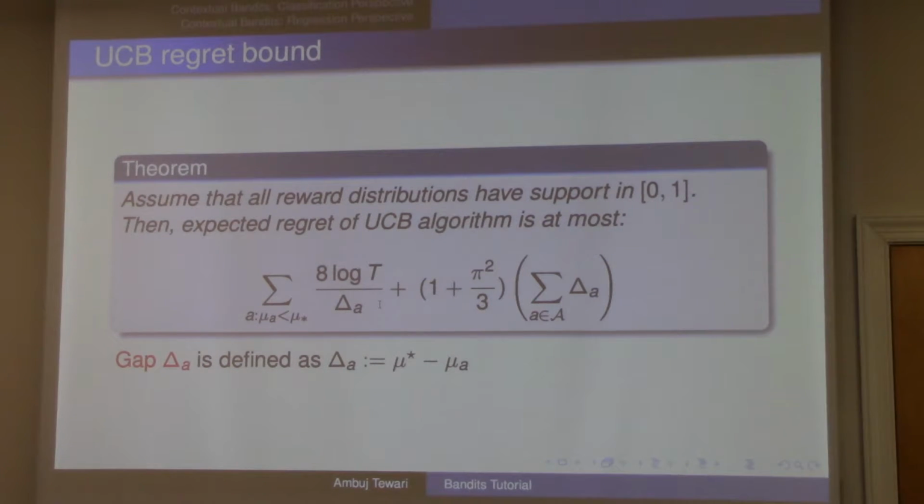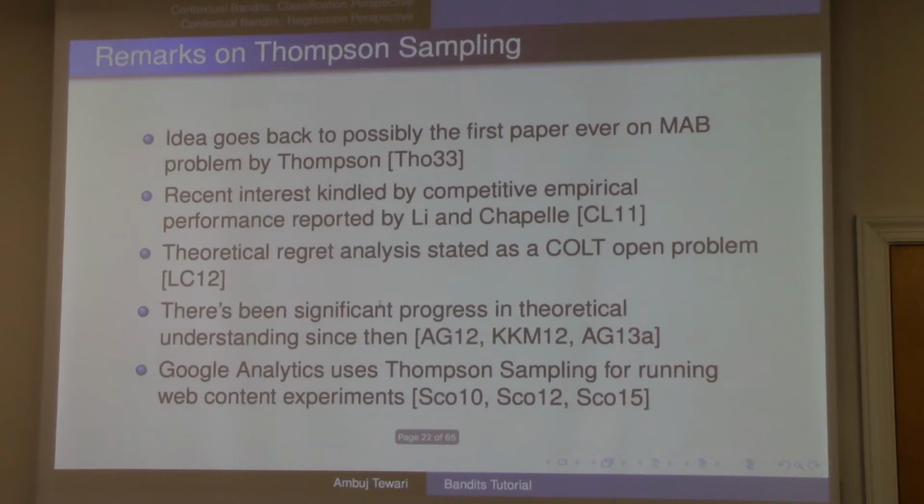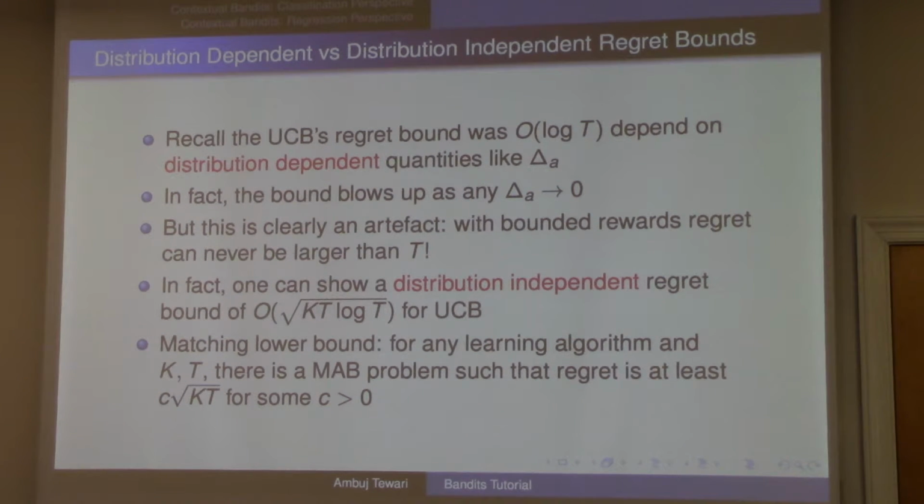But at the same time, it also satisfies a distribution independent bound of roughly square root kt. Ignore the log t, because once you have the square root t dependence, the log t dependence is of a much lower order.